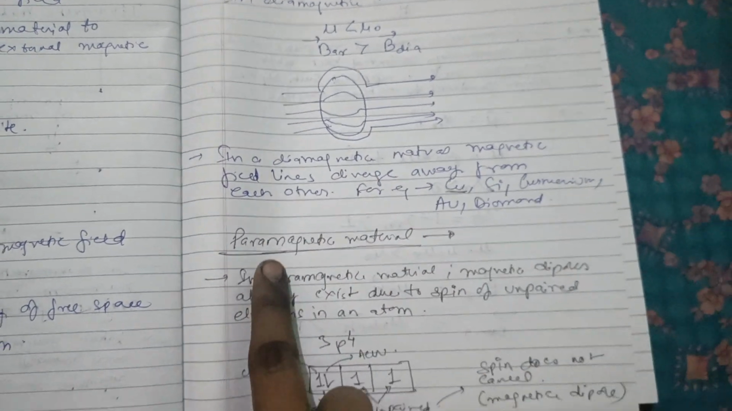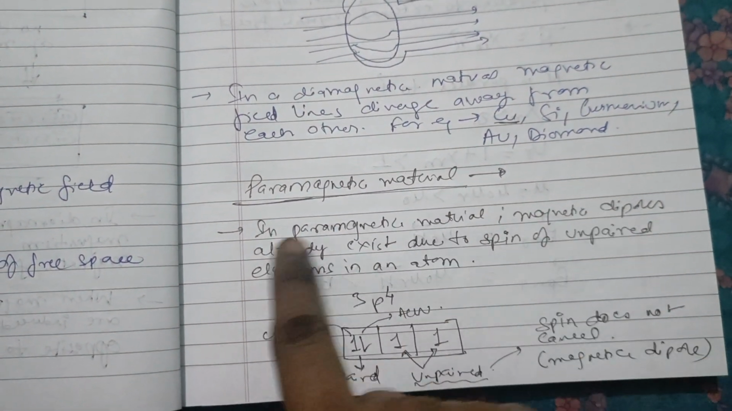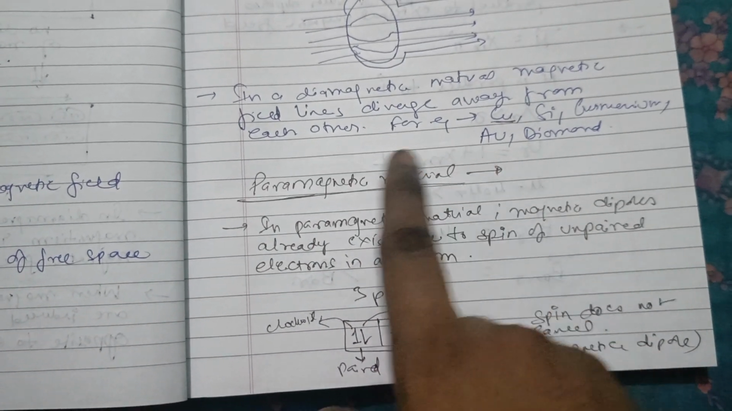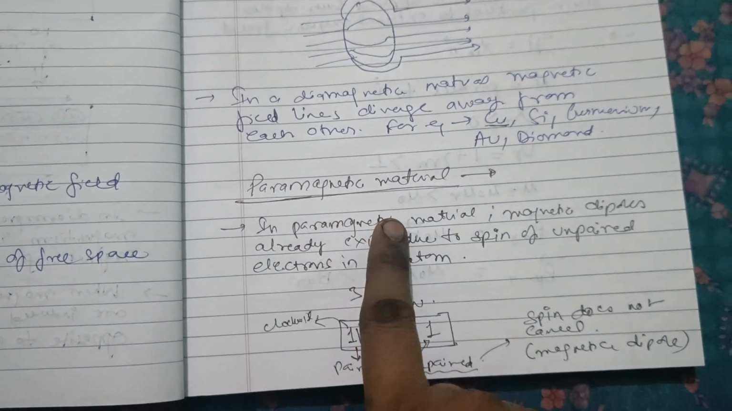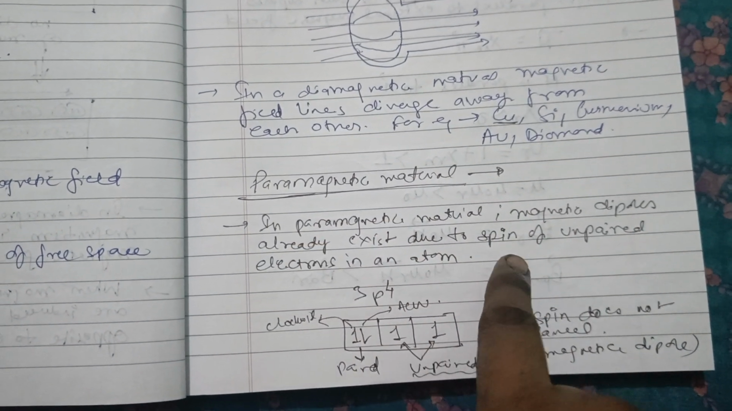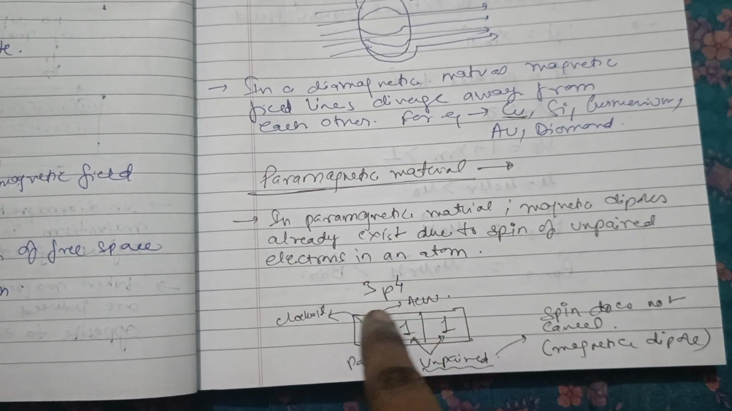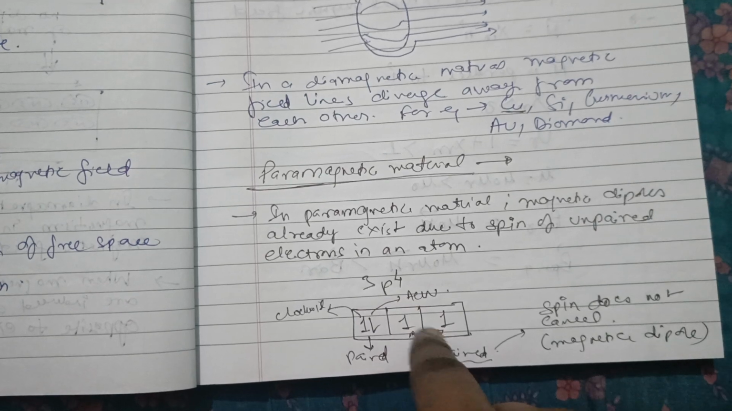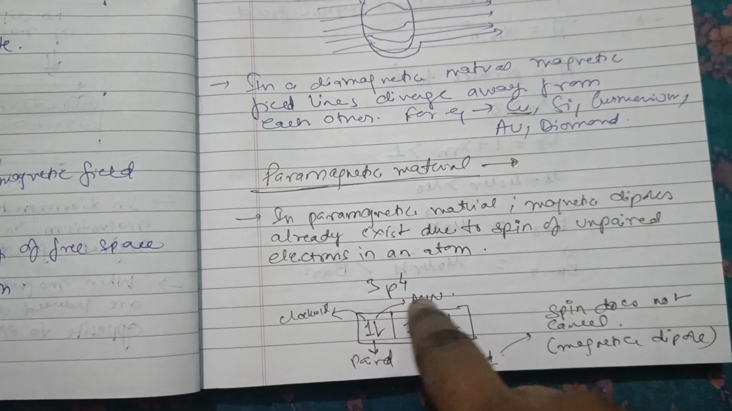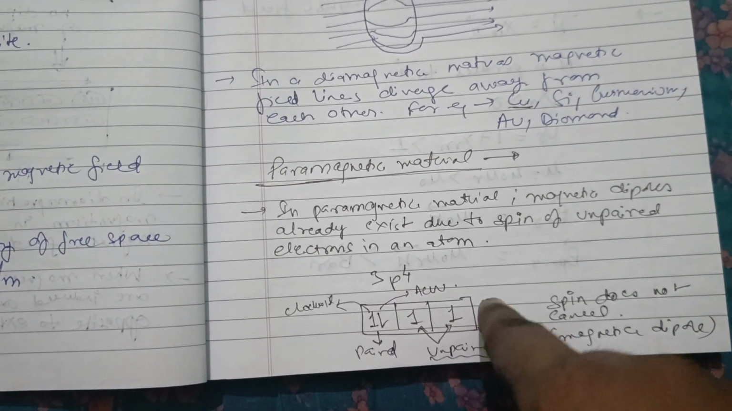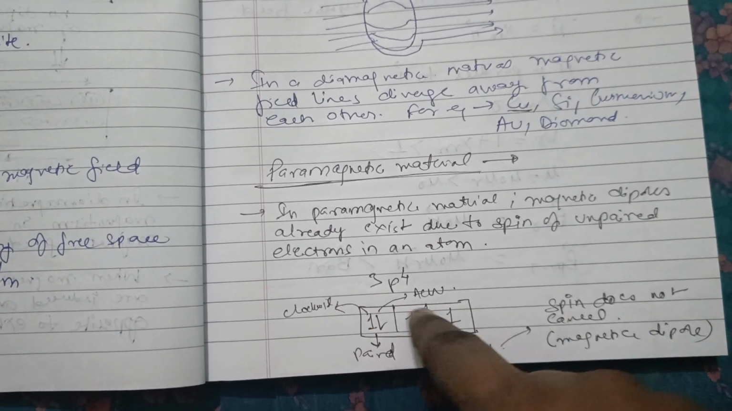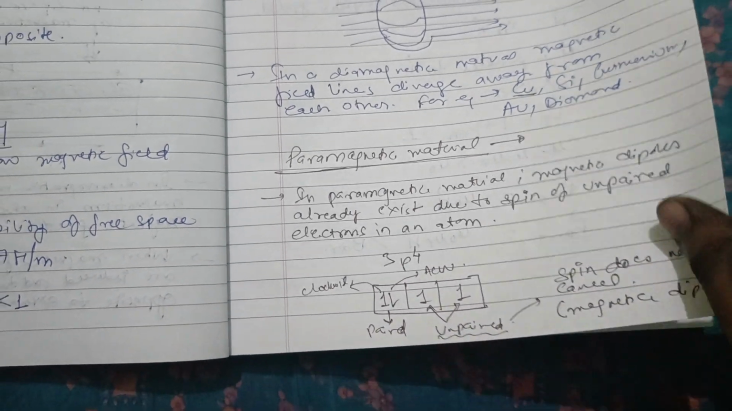Now coming to the paramagnetic material. In a paramagnetic material, magnetic dipoles already exist due to the spin of unpaired electrons in an atom. These are the paired electrons, these are the unpaired electrons. Due to these unpaired electrons, the dipoles already exist. Here, spin does not cancel the magnetic dipoles.